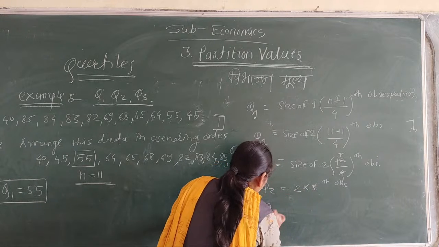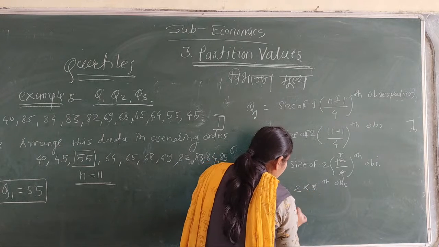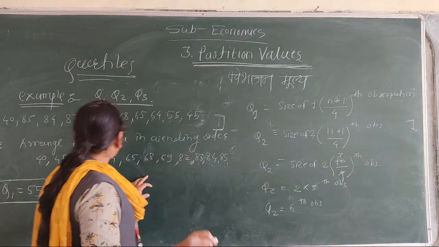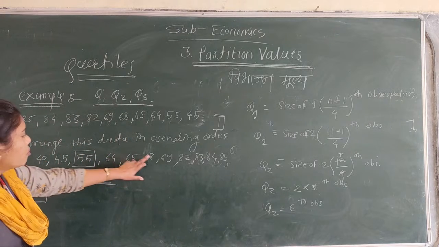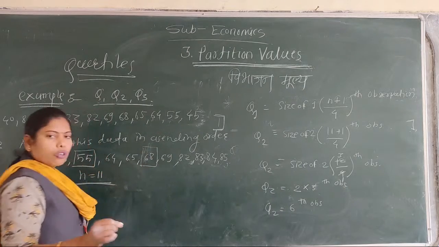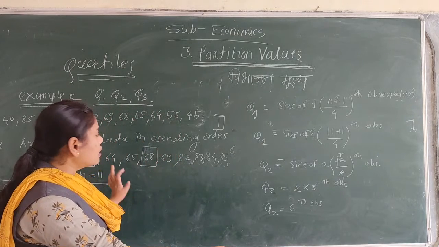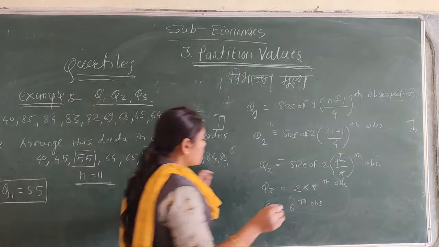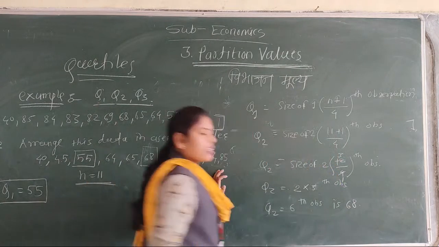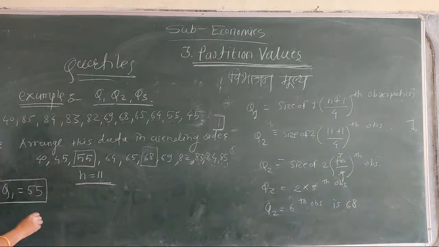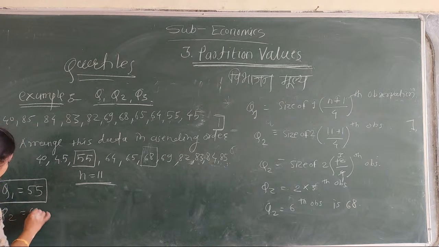It means Q2 is equal to 3 twos are 6th observation. The 6th observation in this series: 1, 2, 3, 4, 5, 6, which is 68. So Q2 is equal to 68.